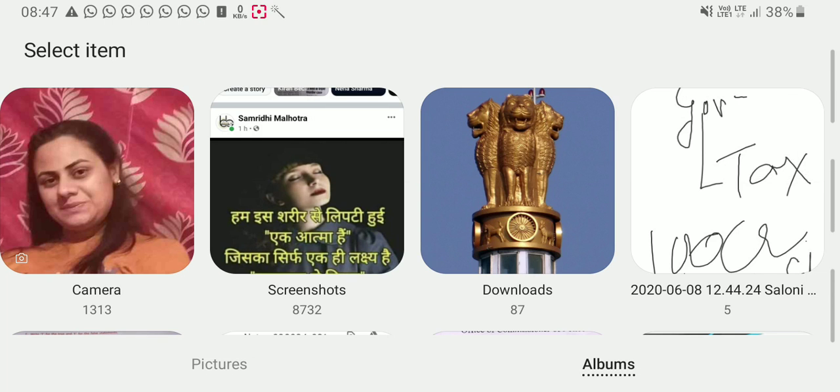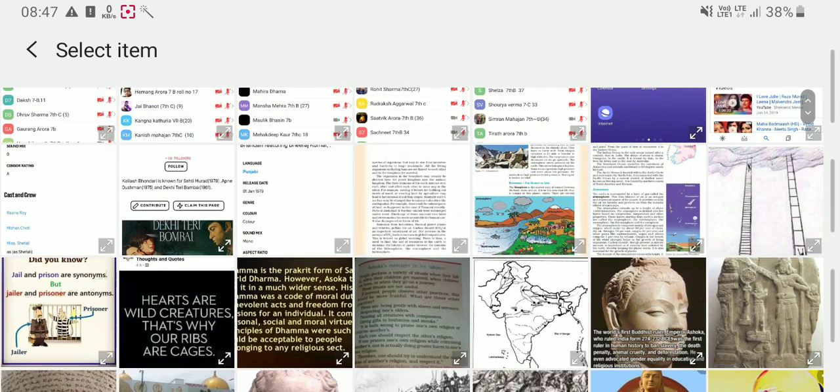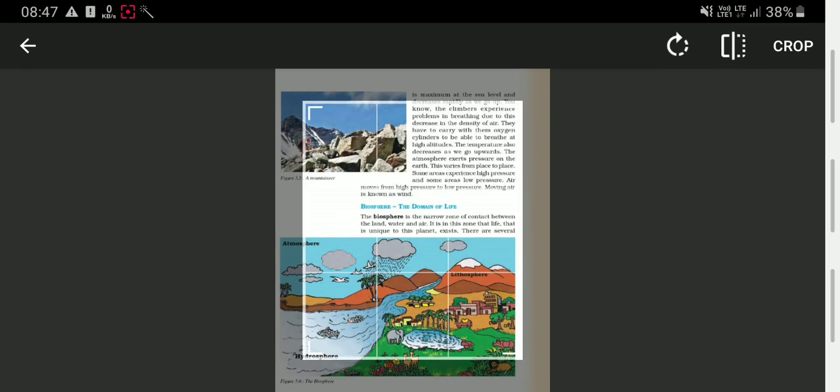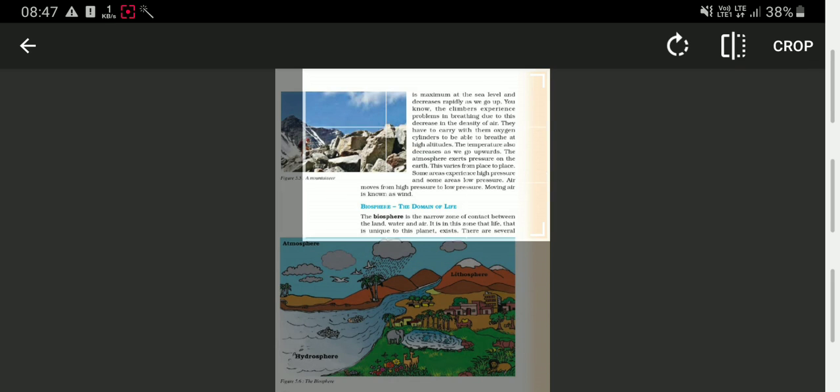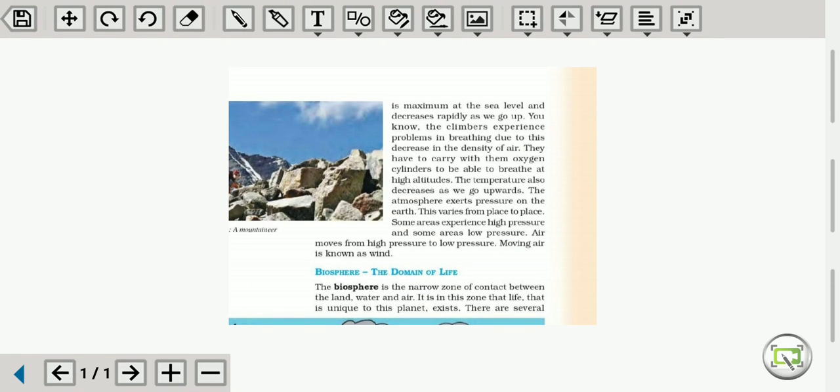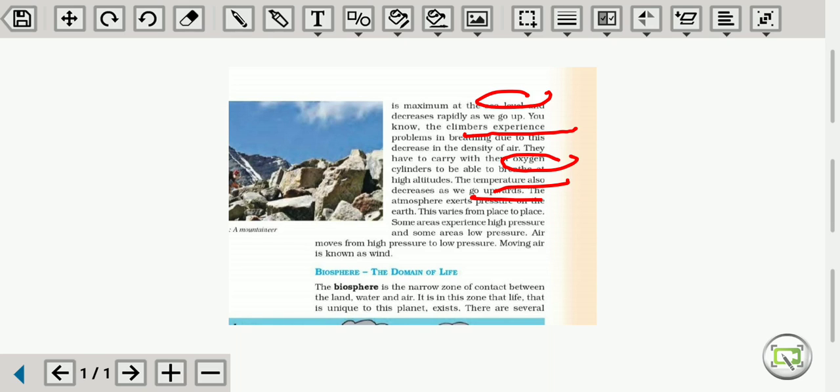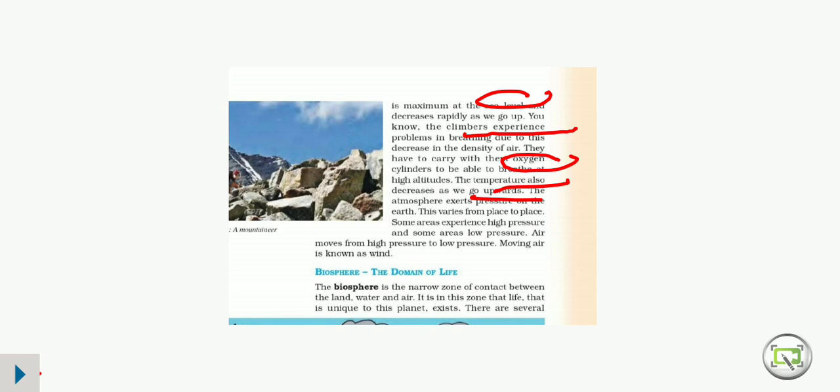Let us go to the next page. Now you already know that density of air is maximum at sea level and minimum at height. This is the reason that climbers carry oxygen cylinders along with themselves when they go to a greater height. And temperature decreases as we go in an upward direction. As we go to greater heights, the temperature decreases. That is why the climate there is very cold.